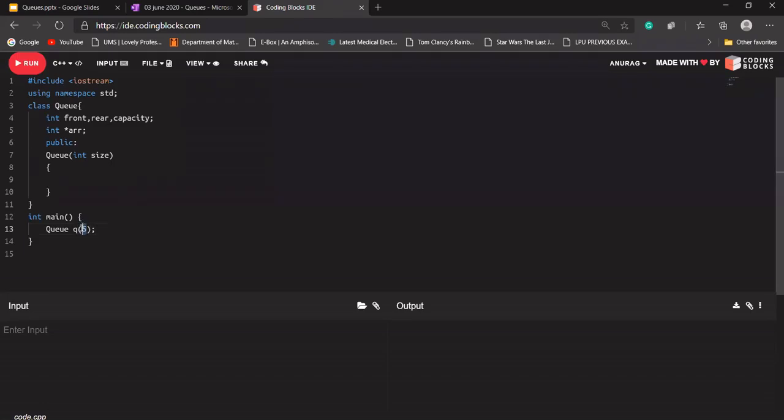This means that this will go in this size. Now if I'm having this size for our array, I should be allocating some memory to our array as well. So using the new keyword, I'll be allocating memory of size of type int to our array.